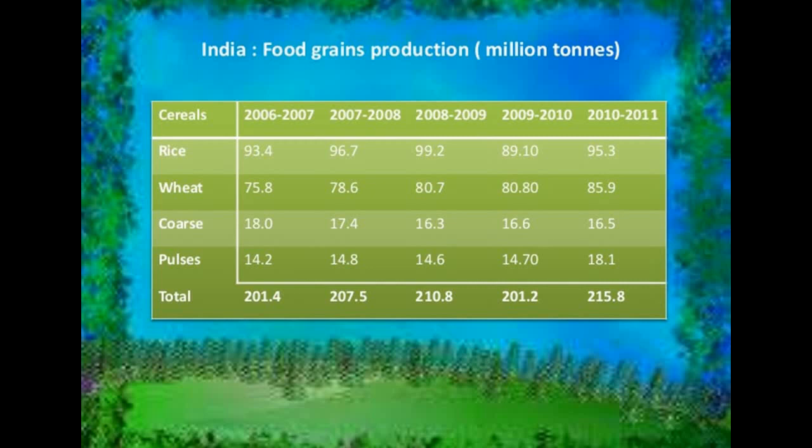Now this is a chart till 2011 that you can see about India's grain production, which shows which particular cereal is trending and which production has seen more growth.